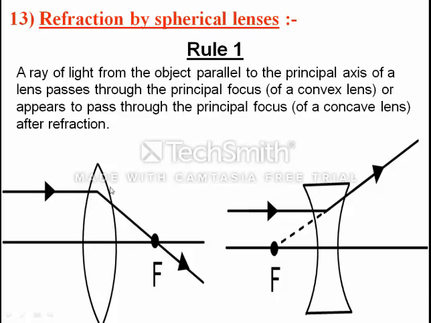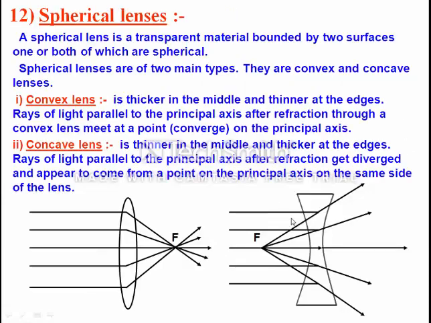In the case of a concave lens, a ray of light parallel to the principal axis, after refraction, appears or seems to pass through the principal focus. That's why we have drawn it with a dotted line, not a dark line.